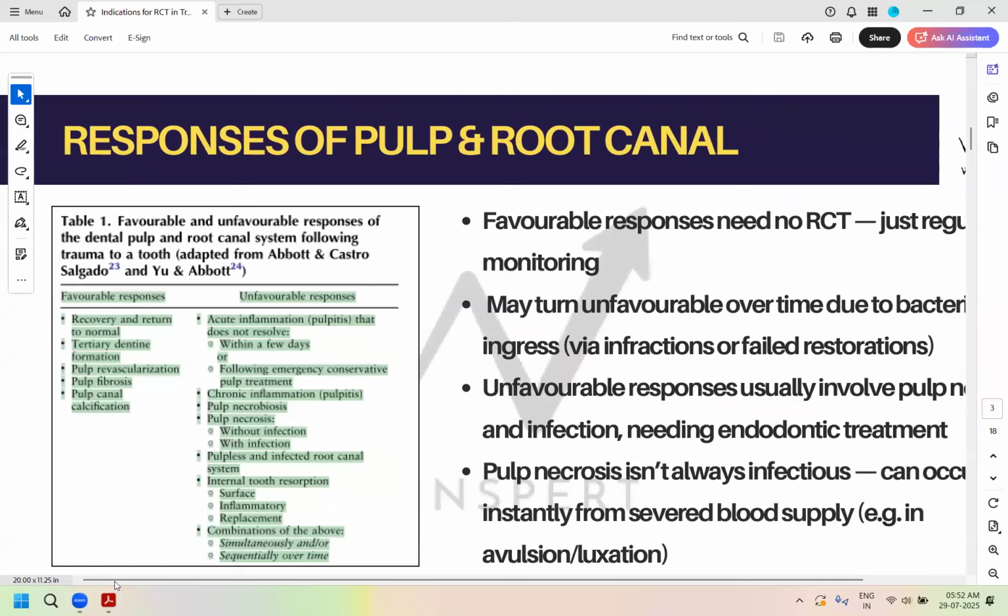Pulp canal calcification doesn't mean that pulp is completely obliterated. It means a lot of calcification is happening, but in between, histologically, there is vital pulp present. Pulp calcification doesn't mean that there is no pulp at all.